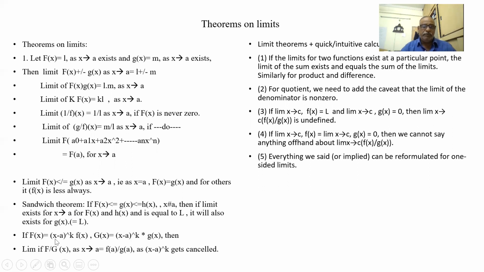So it is simple. f of x is equal to x minus a to the power of k into f of x, and g of x is x minus a to the power of k into g of x. When we take f by g, x minus a to the power of k gets cancelled. So then it is f of a by g of a as x tends to a.